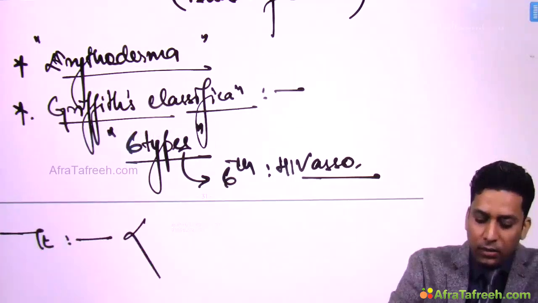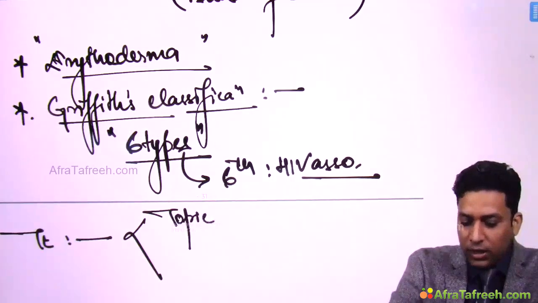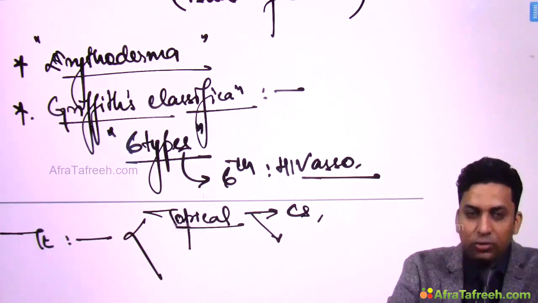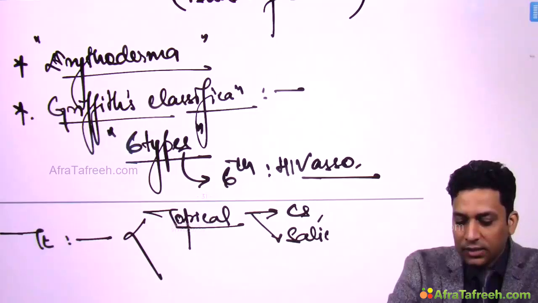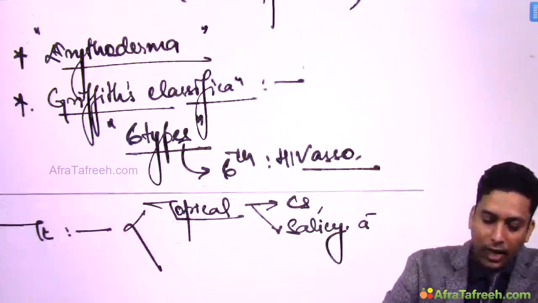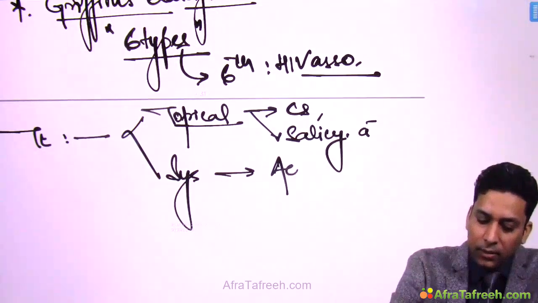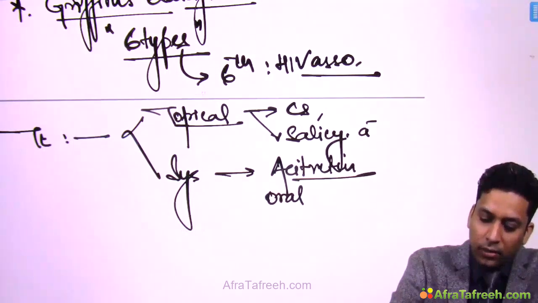For the treatment, you can use topical agents like topical corticosteroids. Because the lesions are scaly, you can give keratolytic agents like salicylic acid. And the systemic drug which is effective is acitretin. That is an oral retinoid.